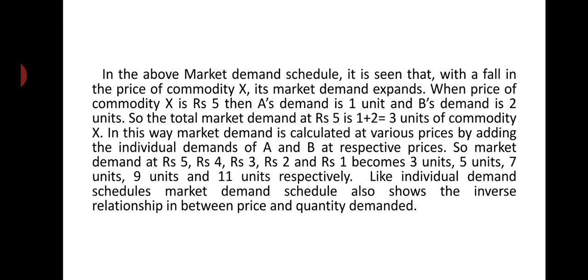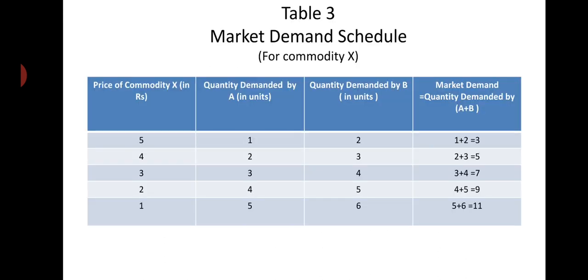Like the individual demand schedule, the market demand schedule also shows the inverse relationship between price and quantity demanded. So here also we can see the inverse, or opposite, relationship between price and quantity demanded. What is the opposite relationship? When price falls, quantity demanded expands, and when price rises, quantity demanded contracts or decreases.